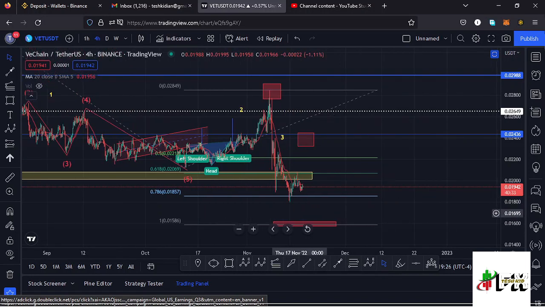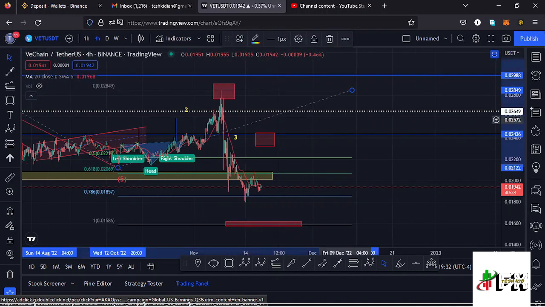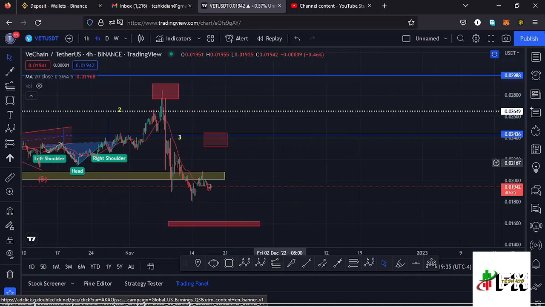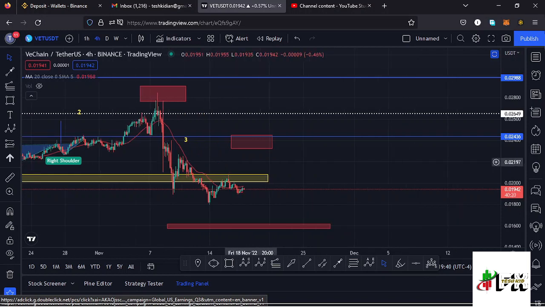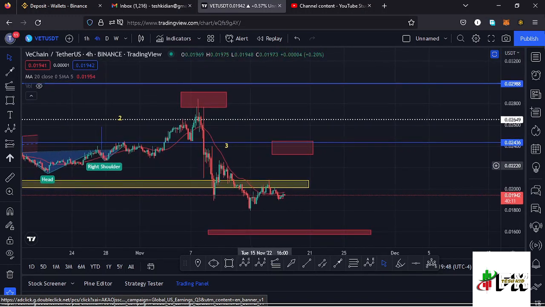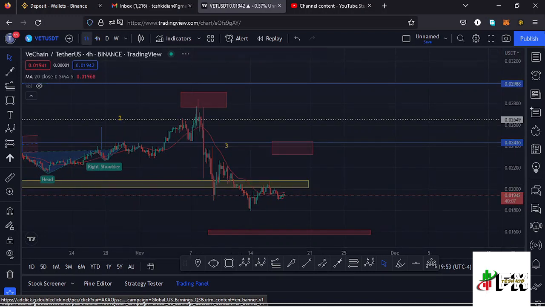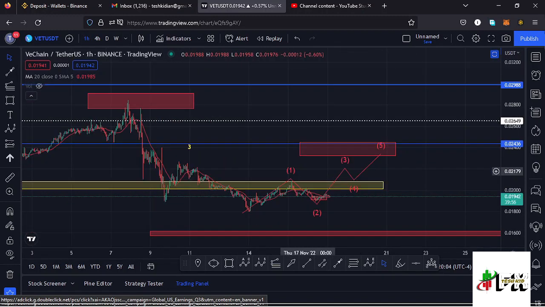But we have not fully maximized that target area, because you can see we have made our low at around the $0.017 mark, but I'm assuming that the low was in at around the $0.017 mark, and that is why I'm expecting now a nice movement to the upper side in the formation of a higher Elliott wave count 4. Because the higher Elliott wave count 4 is a corrective wave giving us a movement to the upper side, that's why you have seen here on my 1 hour chart I'm expecting a bit of a bounce to the upper side in a movement that is taking us higher into this red target area over here, and I'm basing it on the Fibonaccis also.